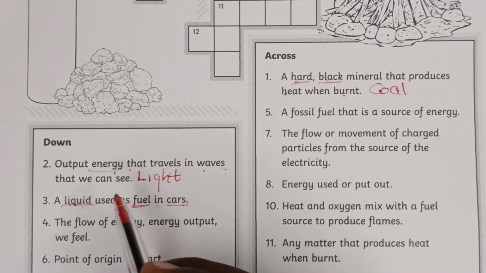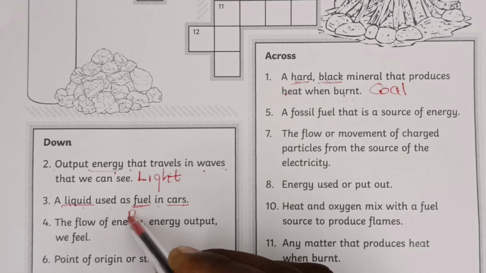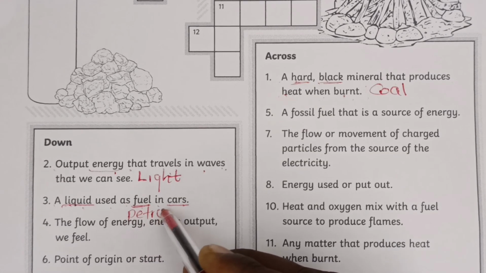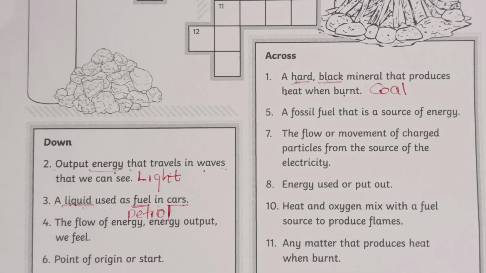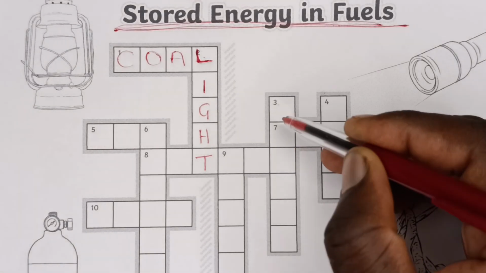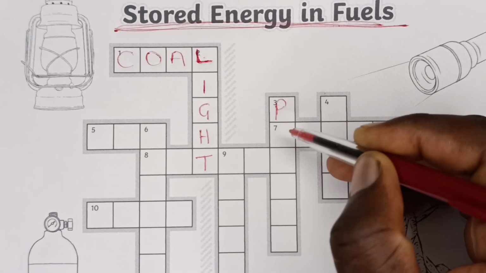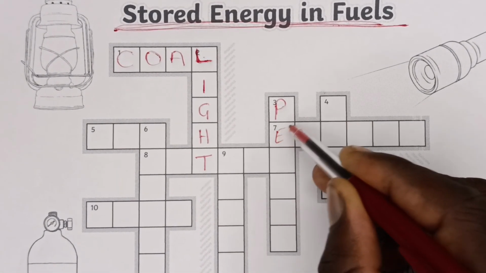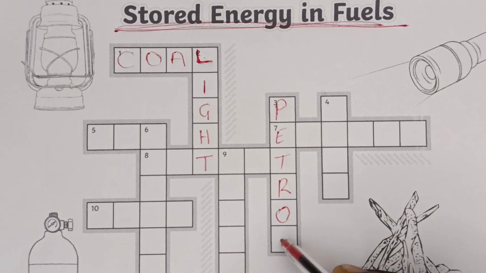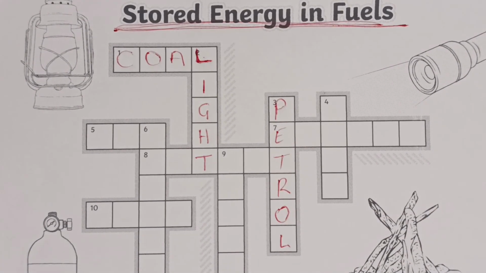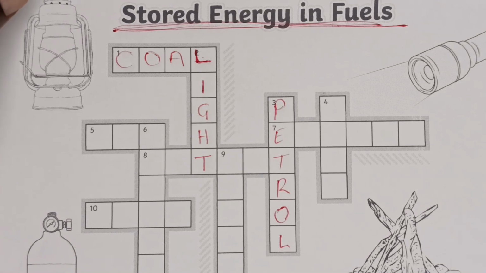And this sounds like petrol. So petrol. Let's go check if it fits in the blocks. So number 3, we say it is petrol. Yes, it fits in the blocks.